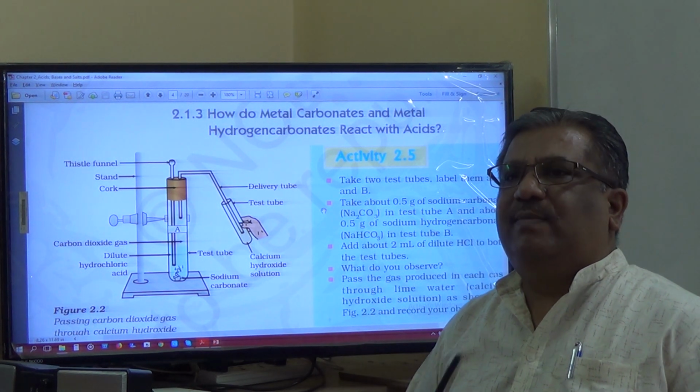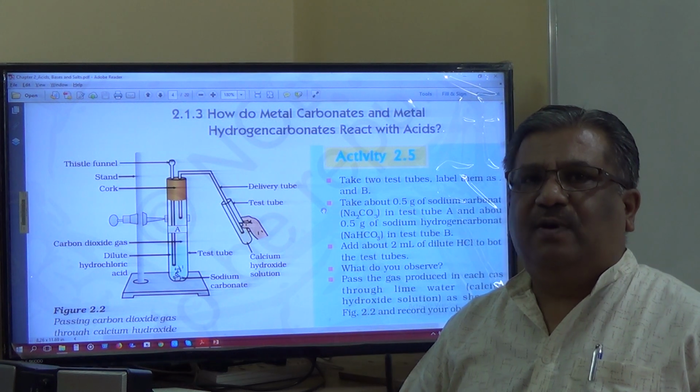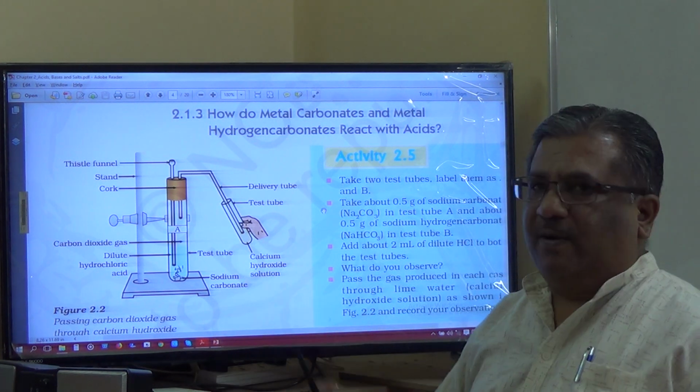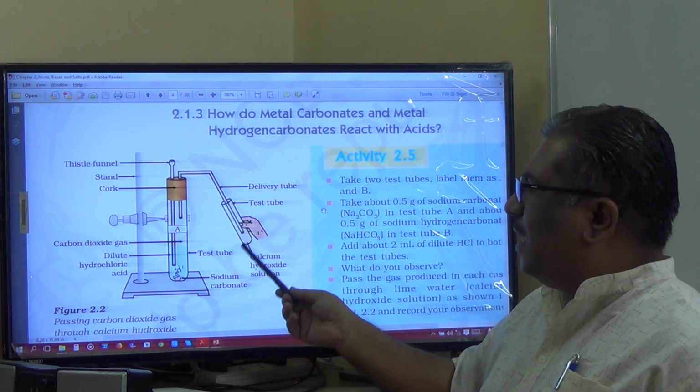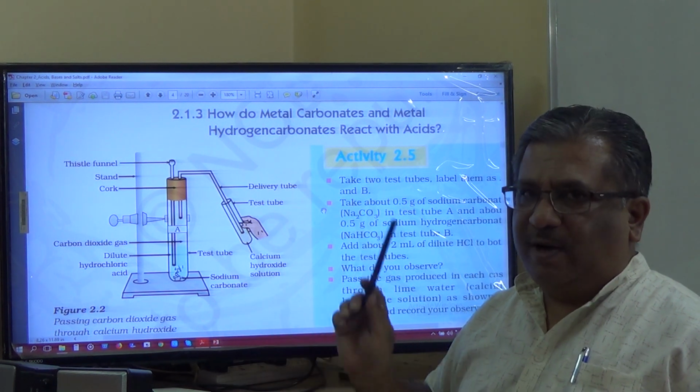So the moment I said milky, you must have understood the nature of the gas that is evolved. That is carbon dioxide. CO2 turns lime water milky over here. So that is one observation.